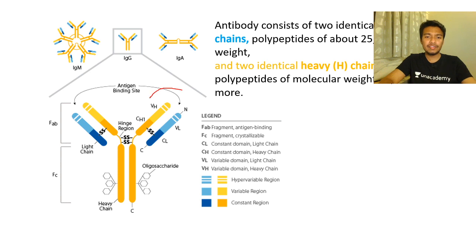They have asked one question in one particular year, whether the N terminal region binds to the antigen, or the C terminal region. We'll get to that. Now we are taking an example of a very simple antibody, which is an IgG subtype.